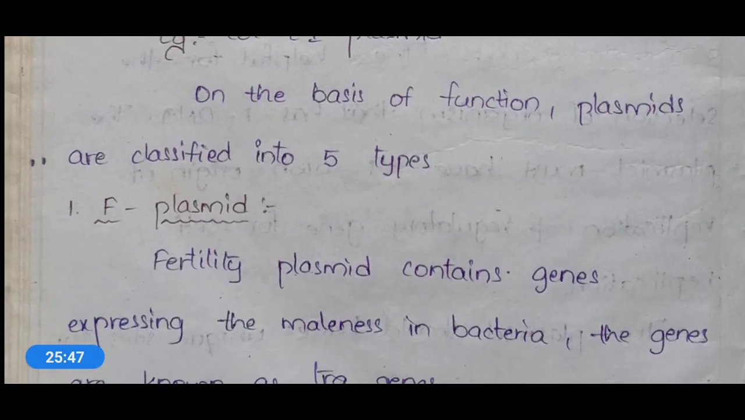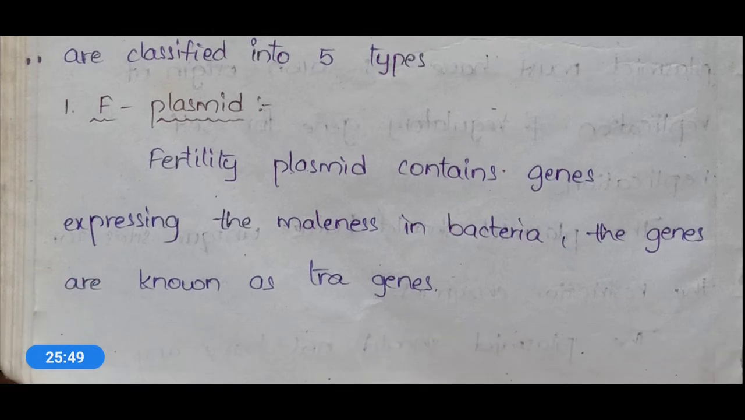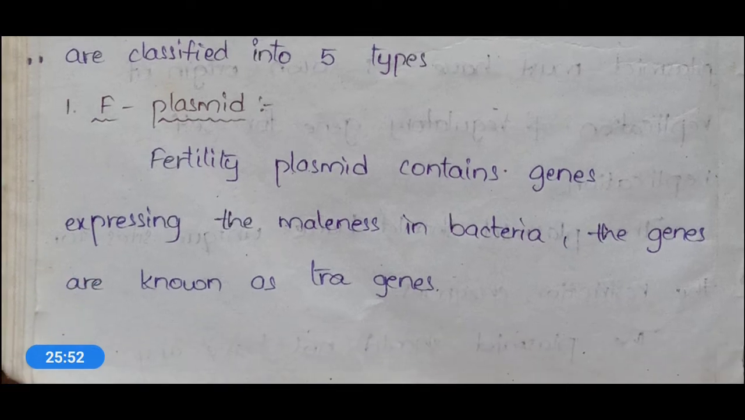On the basis of function, plasmids are classified into five types, and the first one is the F plasmid. So this is the best example for conjugative plasmid. That means these F plasmids will be transferred during the conjugation process. Okay. And here coming to F plasmids, why is this particular F plasmid named F plasmid?